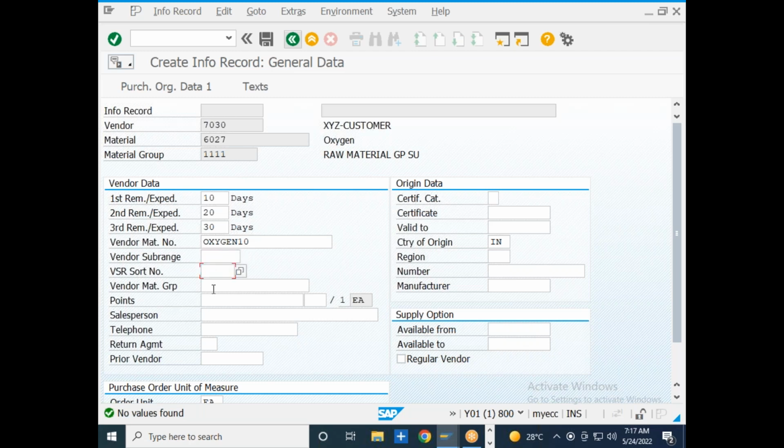Also the vendor material group. This is the material group which will be used in case of our company. But what is the material group that is being used by the vendor? You just need to select.